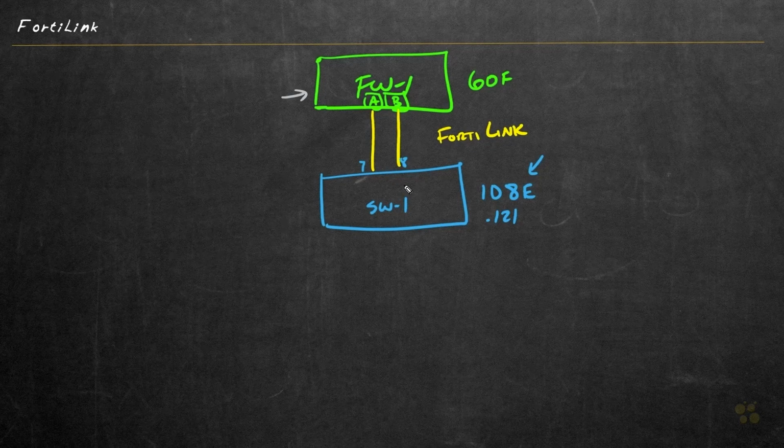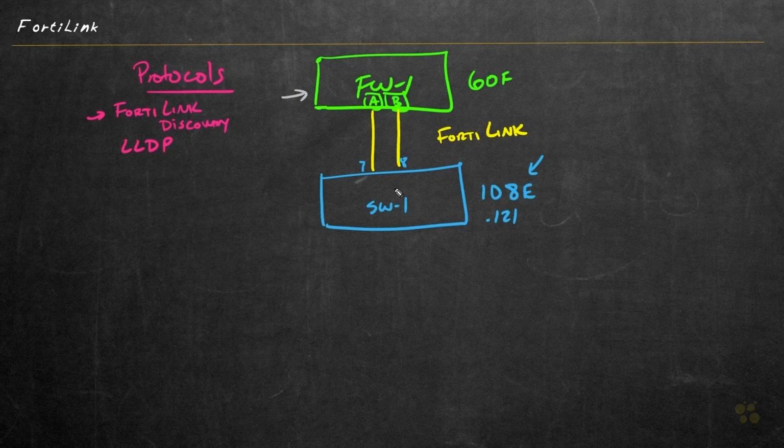And let's also discuss some of the protocols that are going to be in use between Firewall 1 and Switch 1. One of those protocols is actually called the FortiLink protocol, and that's used for the discovery process. However, another protocol that can also be used for discovery is Link Layer Discovery Protocol. So if that's enabled on both the firewall and the switch, it could also be used. However, the FortiLink protocol is the default method for that discovery. Another protocol between the switch stack and the firewall is CAPWAP. Now, CAPWAP is an acronym which stands for Control and Provisioning of Wireless Access Points. And if you notice, these are not wireless.